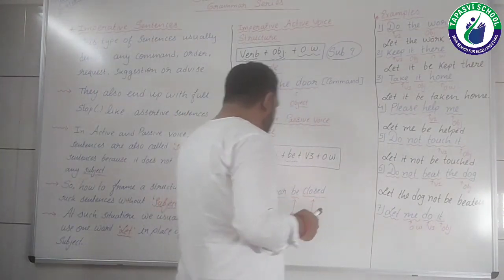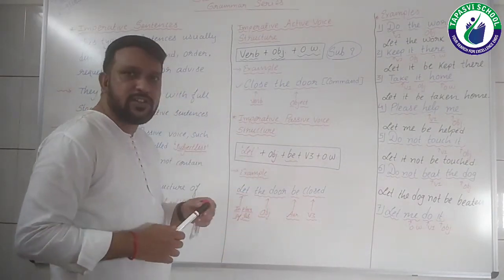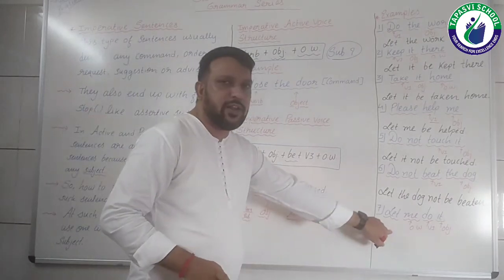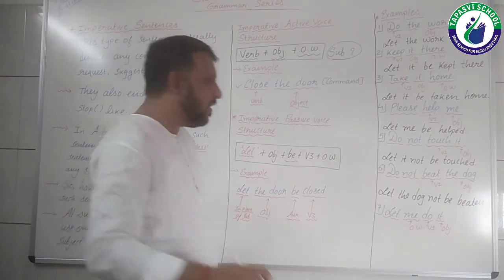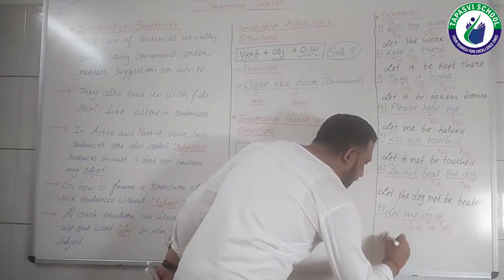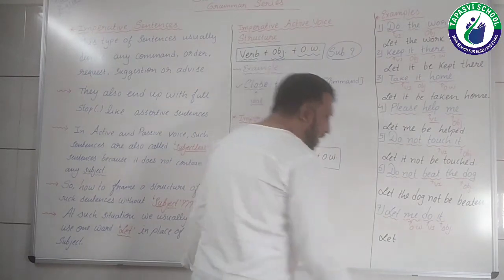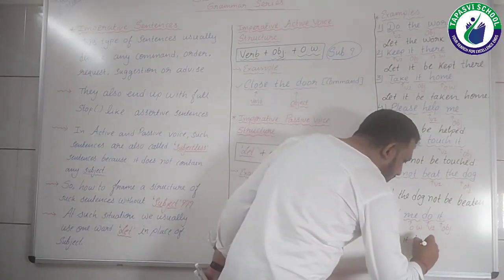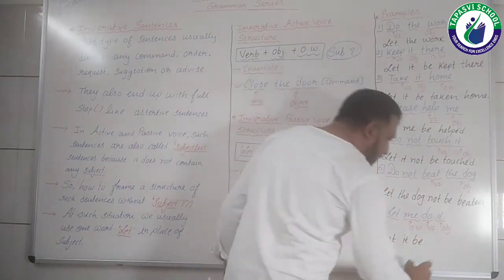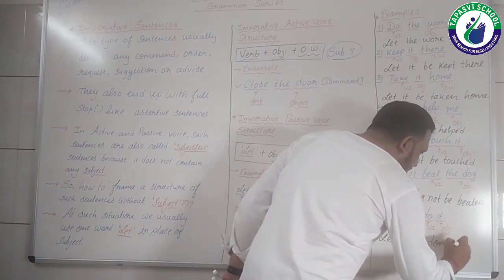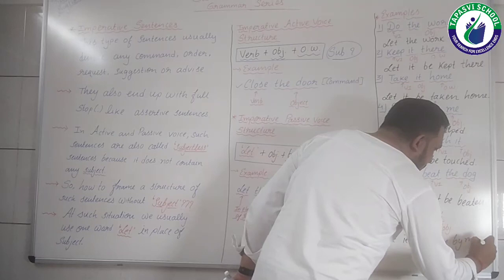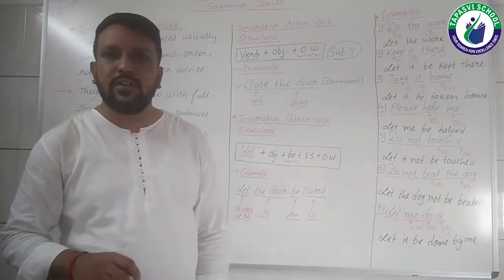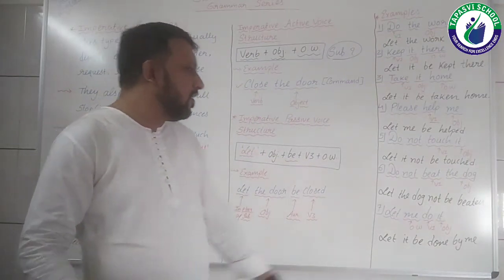So according to the passive voice structure, as you can see, this let should be added, but here let is already given, so we don't need to use let two times. This let I am keeping as it is, right? It is the object, let it. Then be would be the auxiliary, let it be done, it's V3, by me. So here is your sentence: let it be done by me. This is the sentence answer.